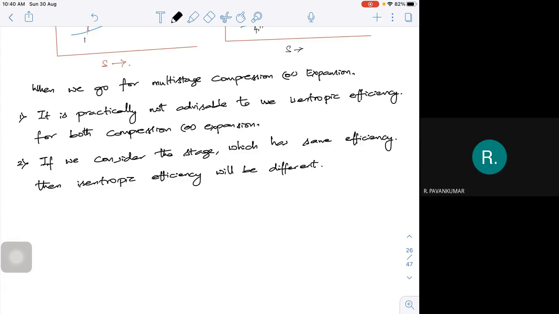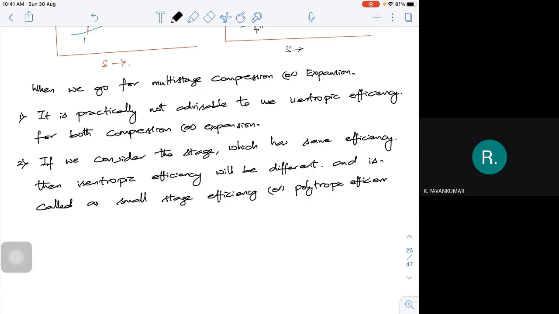And that is called the small stage efficiency or polytropic efficiency. It is called polytropic efficiency. This is only when we go for multi-staging.